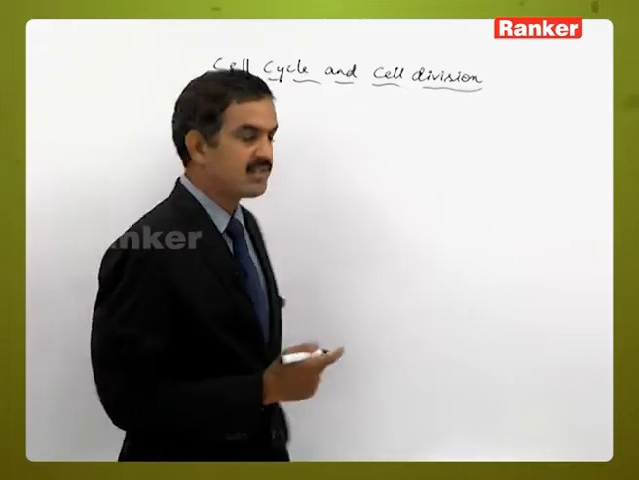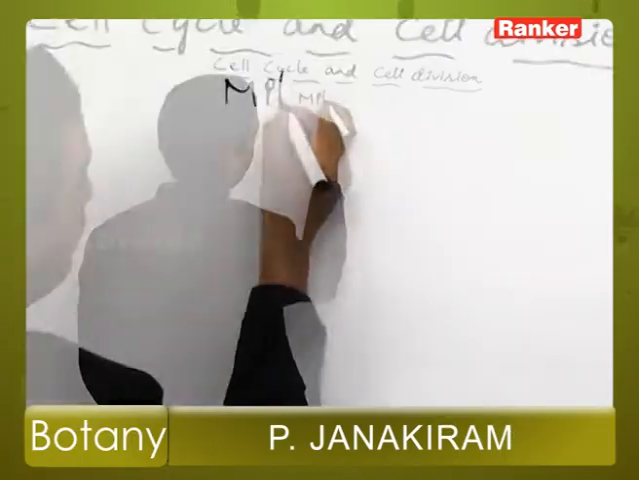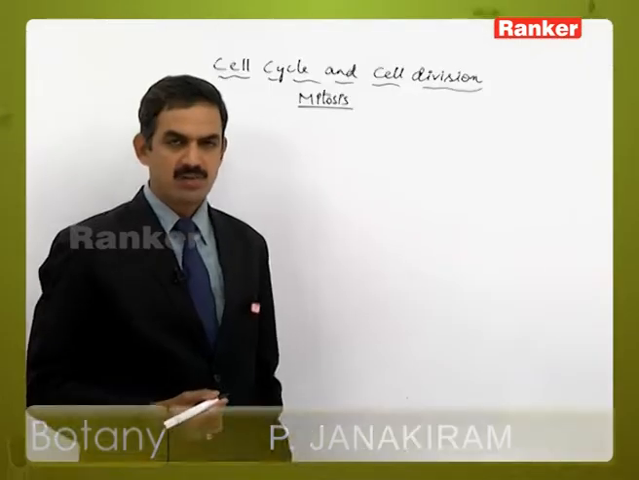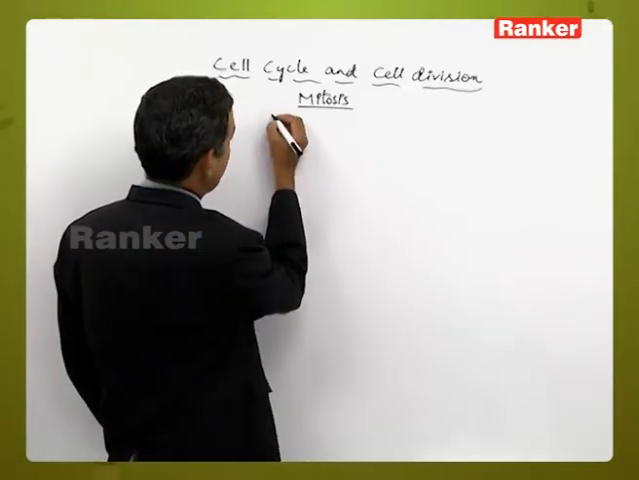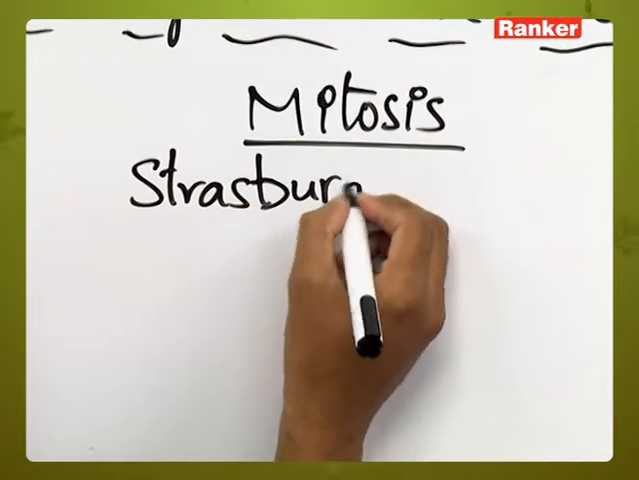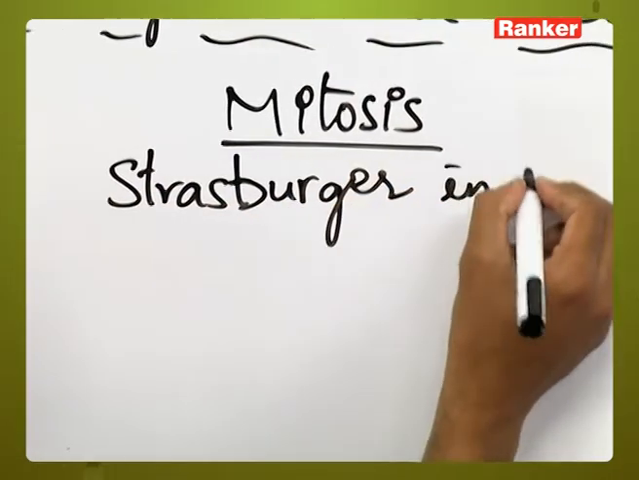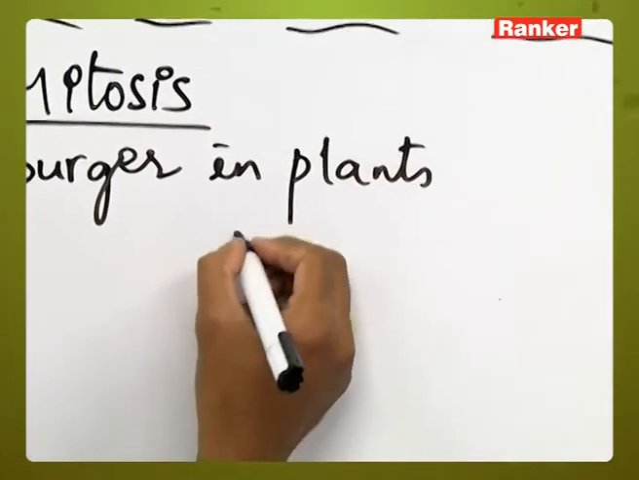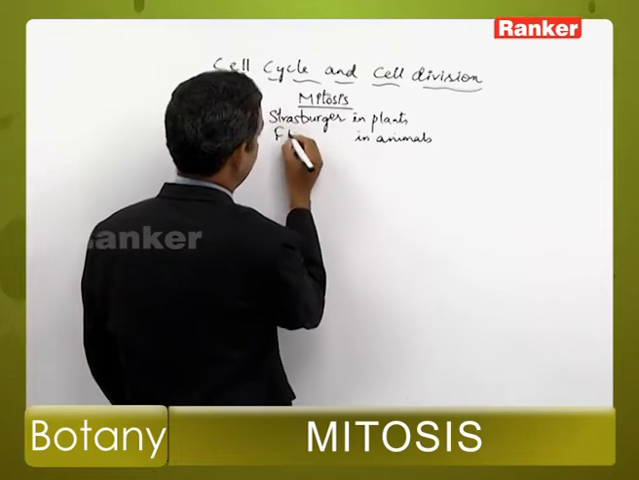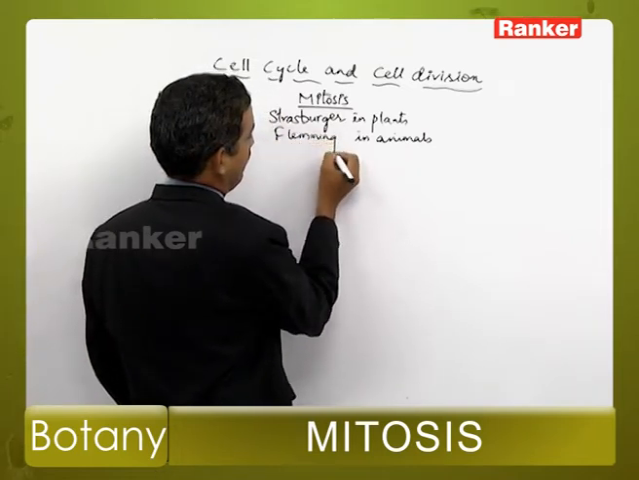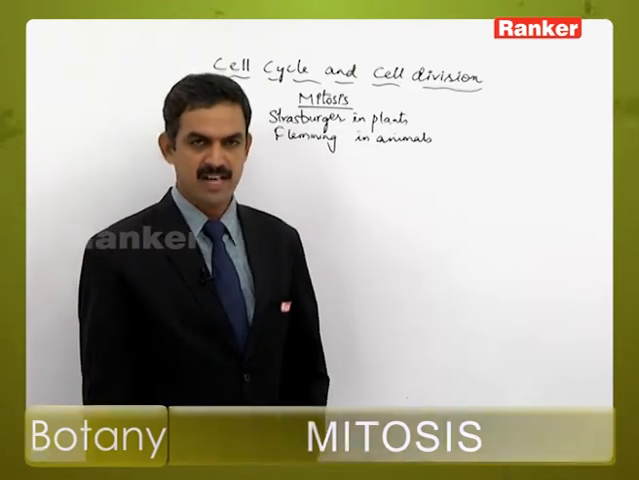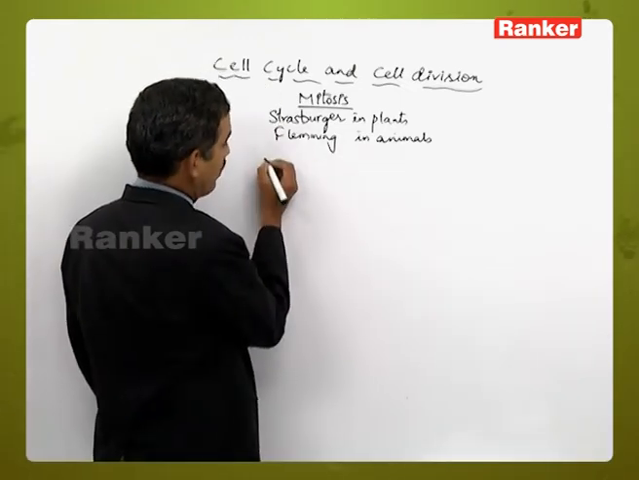Okay. In the indirect divisions, let's start with mitosis. Mitosis was first discovered by Strasburger in plants, and in animals by Fleming. The term mitosis was also coined by Fleming.